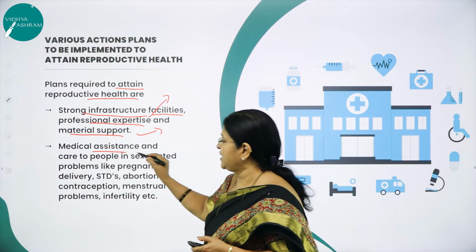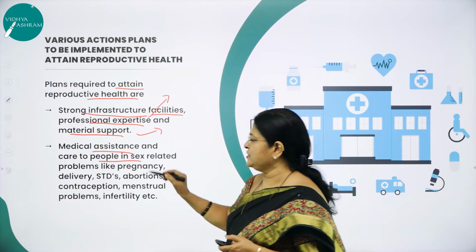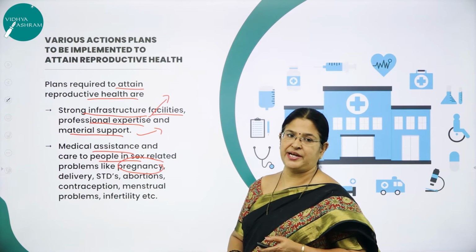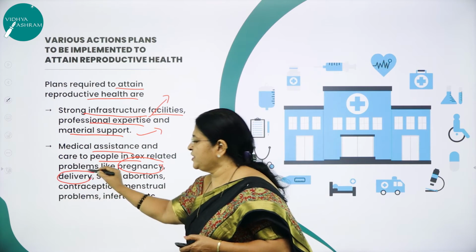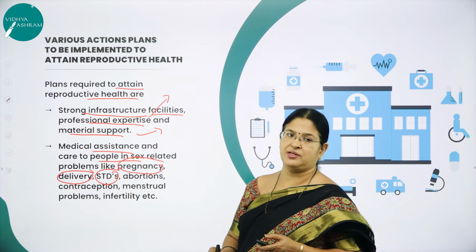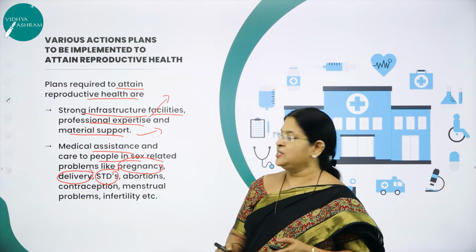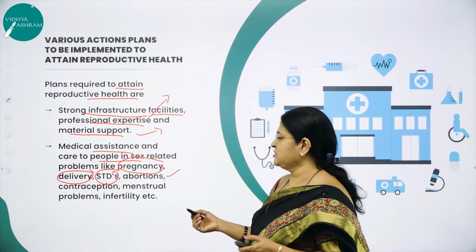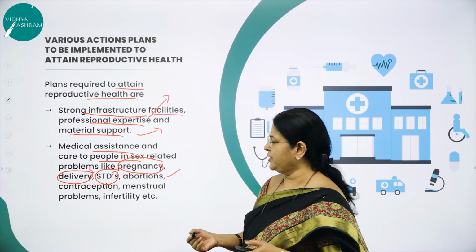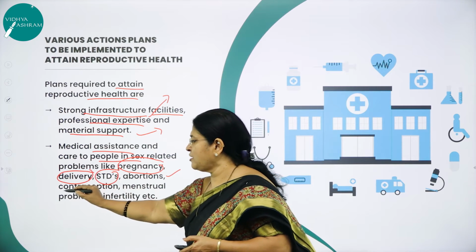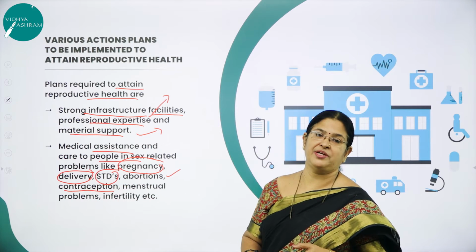Then, as I said, medical assistance and care to people in sex related problems. Sometimes a woman is pregnant and needs to be taken care of, or at the time of delivery she needs to be taken care of, or he or she is infected with sexually transmitted diseases and needs to be taken care of. Then abortion: for some reason the fetus may be aborted, and at that time also the woman has to be taken care of. And also the availability of contraceptives is very important.